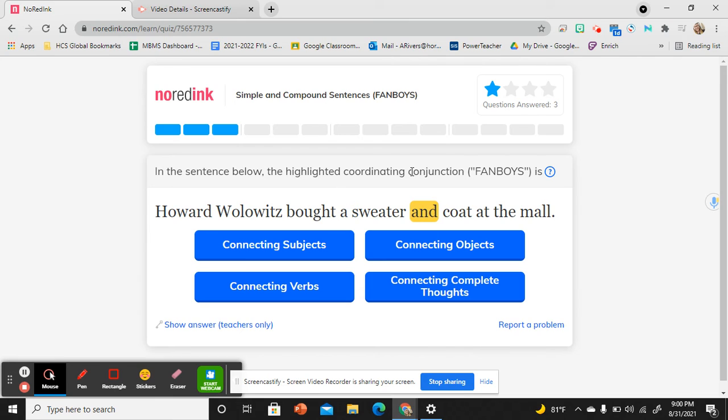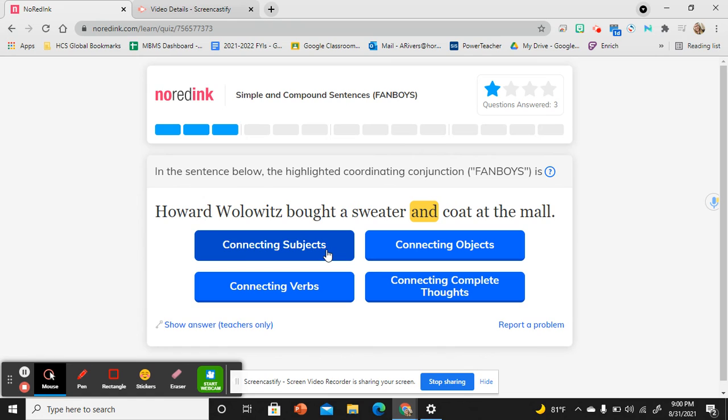Howard Wolowitz bought a sweater and coat at the mall. I don't see a comma immediately to the left, so I know I can automatically throw connecting complete thoughts out the window. It is not even remotely a choice because that comma is not there. We cannot connect complete thoughts without a comma before the fanboy. Howard Wolowitz bought a sweater and coat at the mall. So I need to look to the left and to the right. I see the word sweater, then I see the word coat.